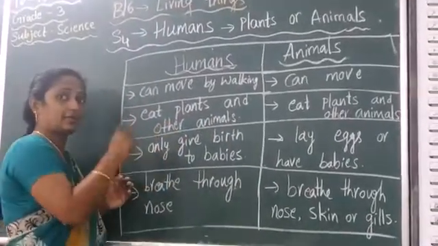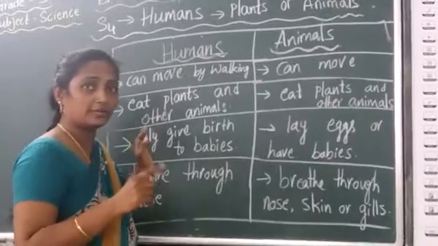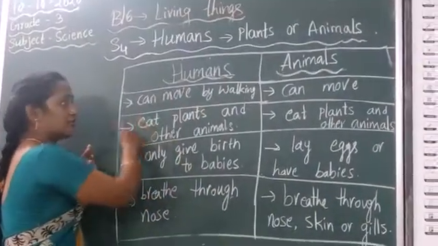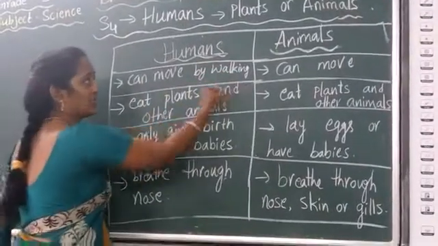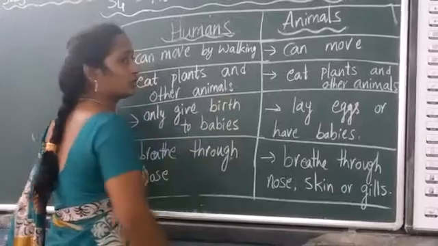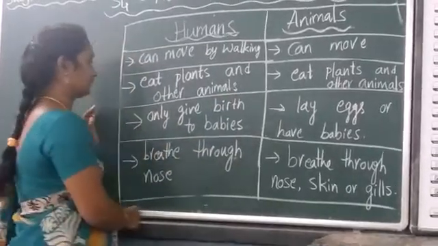But plants, they prepare their own food. They do not depend on any other animals or humans. So this is not a similar feature to humans or animals, whereas humans and animals are showing similar features.